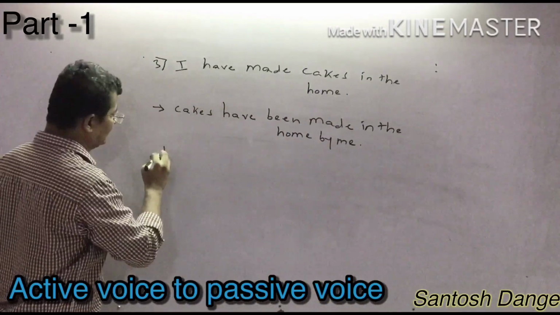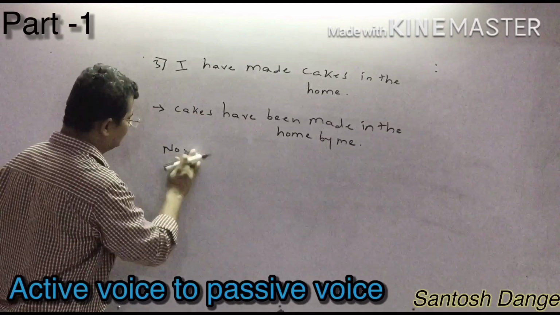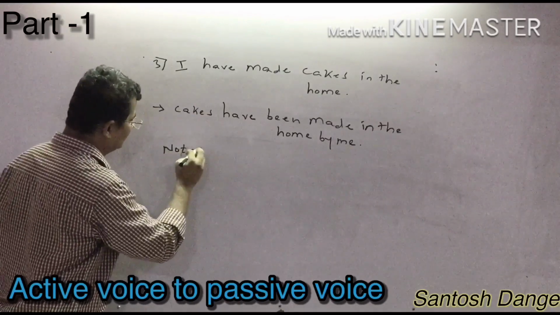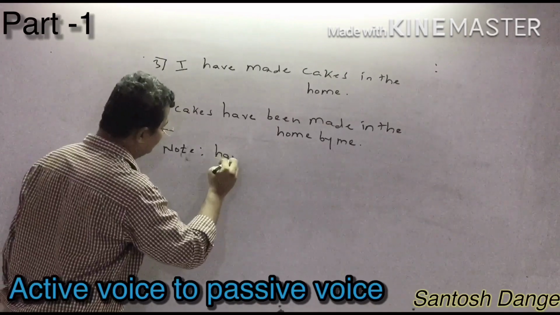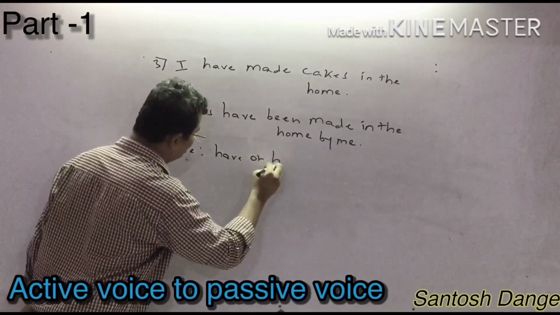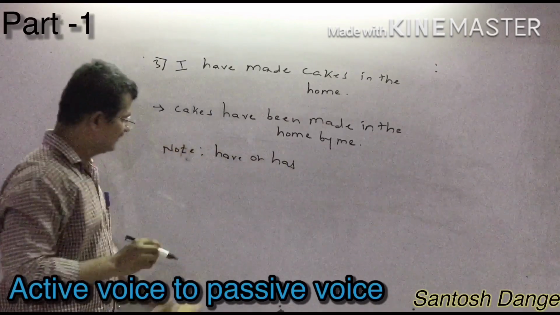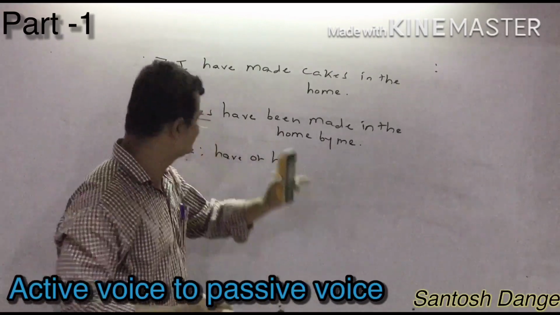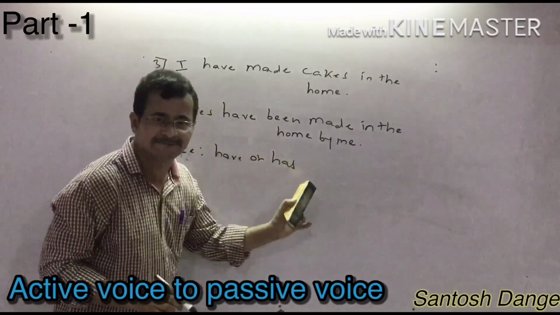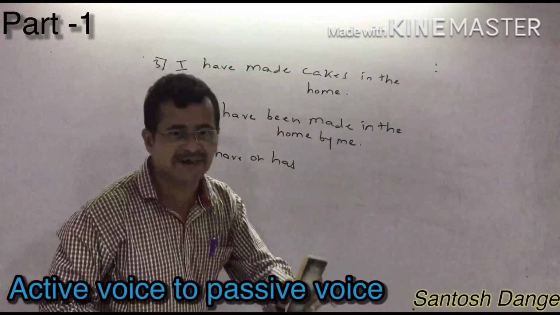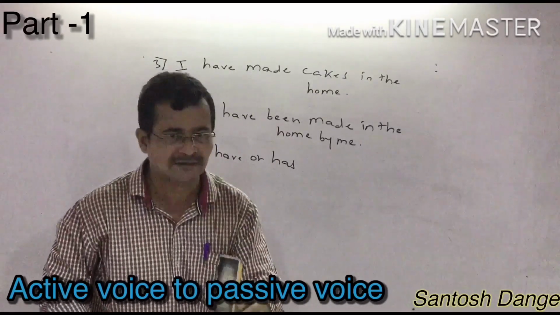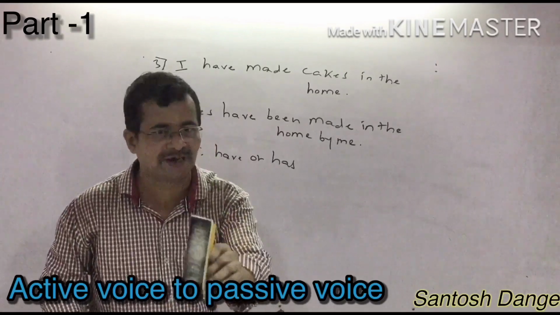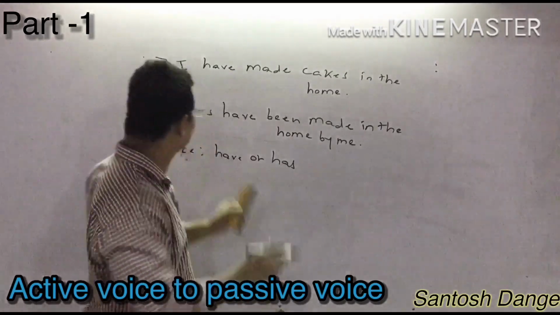You have to note that whenever they have given have or has in the sentence, you can't write it as it is sometimes. You have to change it according to the object or subject. But you don't have to change had.